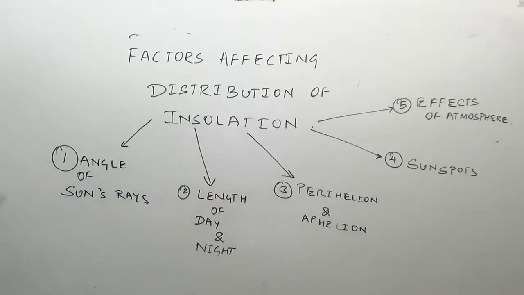The different factors which affect the insolation are the angle of the sun's rays, length of day and night, perihelion and aphelion, that is, the distance of the earth from the sun when it is away and when it is near the sun. Perihelion is when it is near the sun, and aphelion on July 4th when it is away from the sun. Why does it occur? Because the earth's orbit is not circular, it is elliptical. Then the sunspots and the effects of the atmosphere.